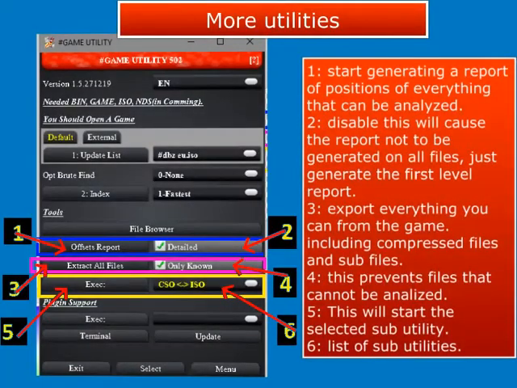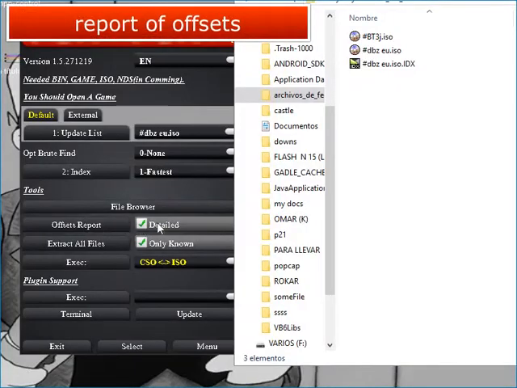More main utilities. I will just list what you see. 1. Start generating a report of positions of everything that can be analyzed. 2. Disabling this will cause the report not to be generated on all files, just generate the first level report. 3. Export everything you can from the game, including compressed files and sub-files. 4. This prevents files that cannot be analyzed. 5. This will start the selected sub-utility. 6. List of sub-utilities. Well, now I will generate an example of an offsets report.